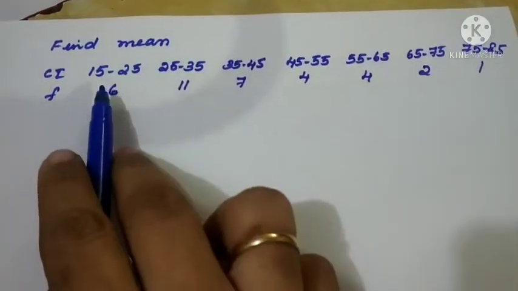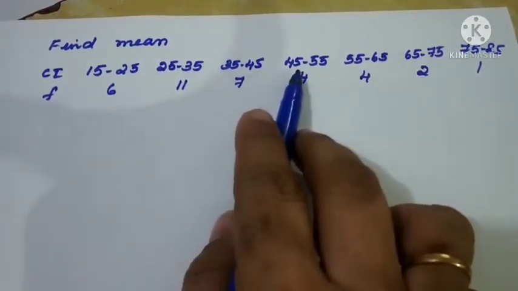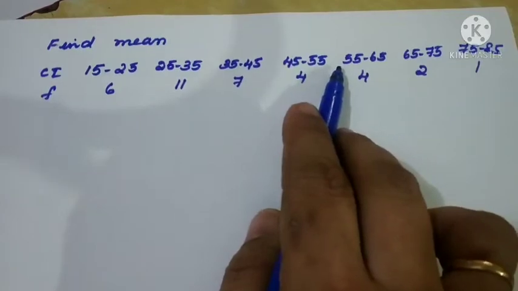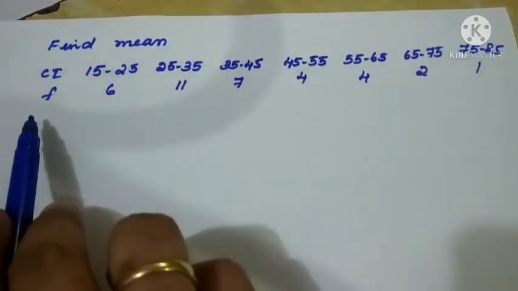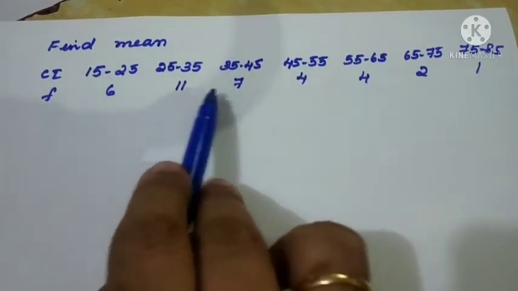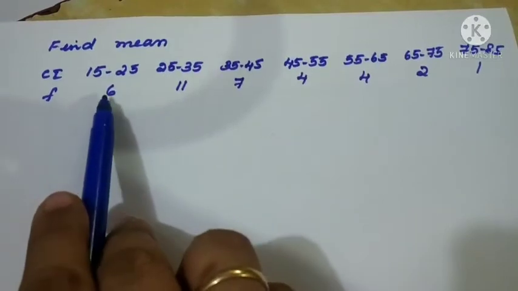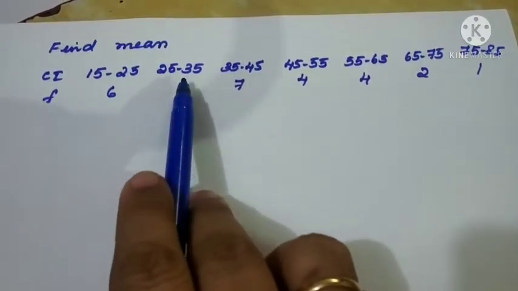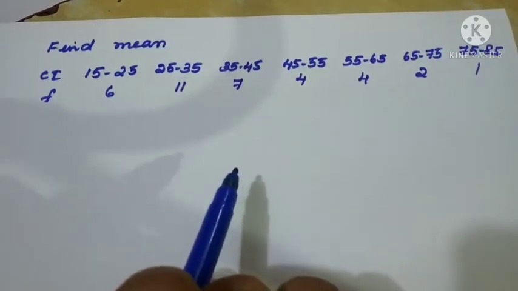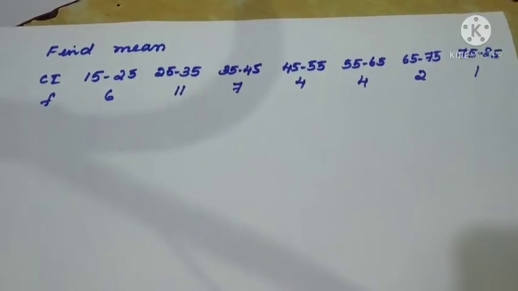Find the mean. Class intervals 15 to 25, 25 to 35, 35 to 45, 45 to 55, 55 to 65, 65 to 75, 75 to 85. Frequencies 6, 11, 7, 4, 4, 2, 1. See, here our frequencies are very small and we could go for the direct method also, but we are learning the assumed mean method, so we are using that only. So, the solution now.